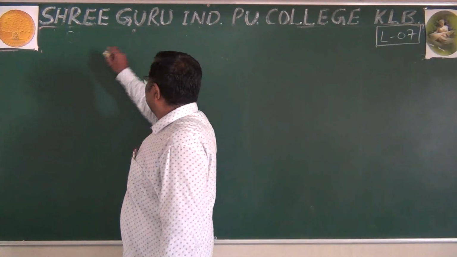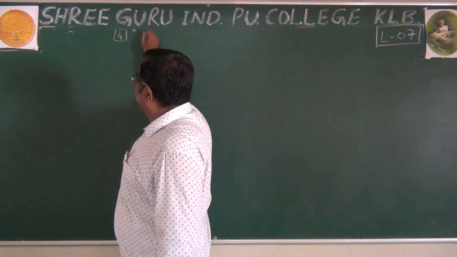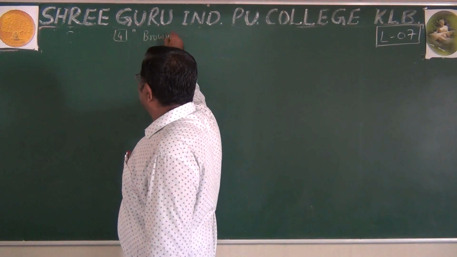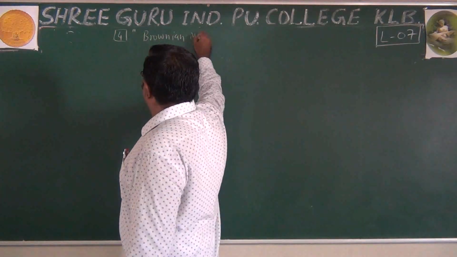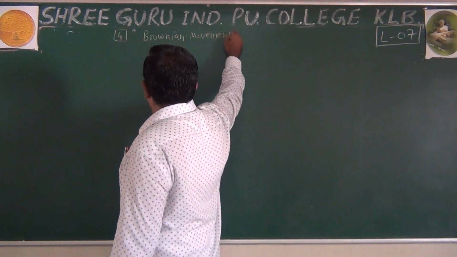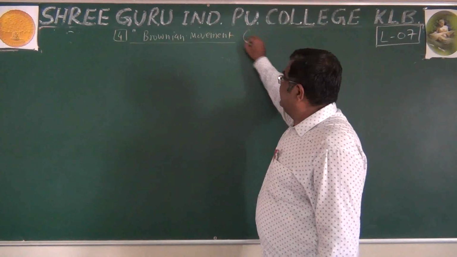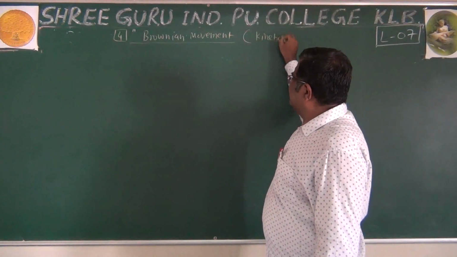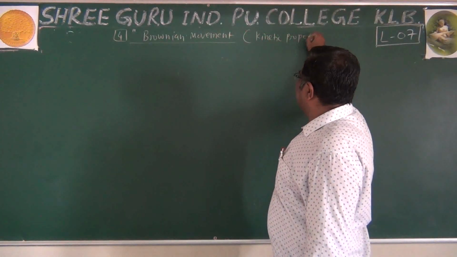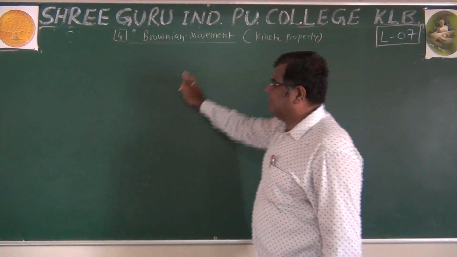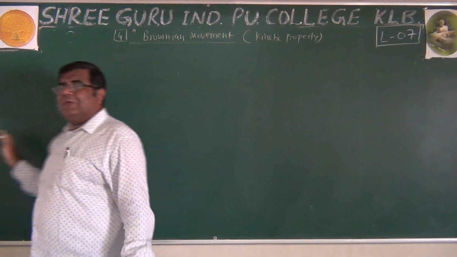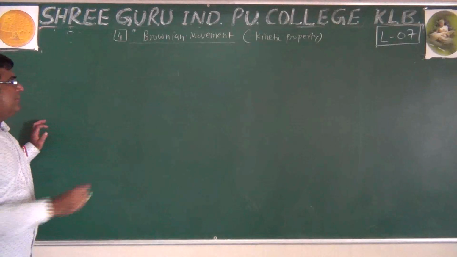Next is the fourth property, the Brownian movement. It is the kinetic property. Kinetic is regarding the movement. So how to define Brownian movement? Again, a question will be asked on it.